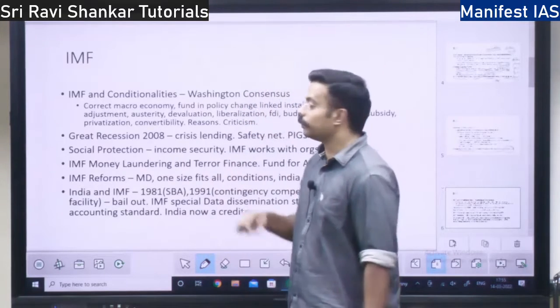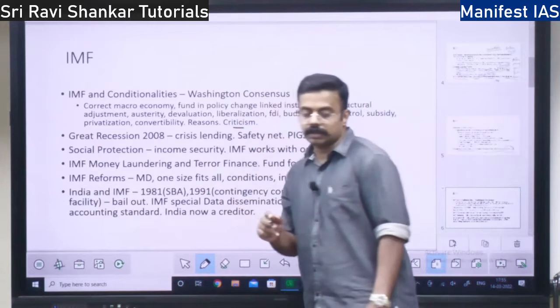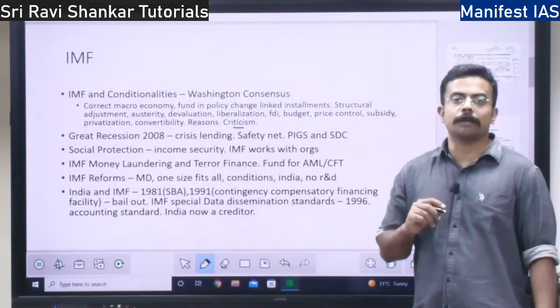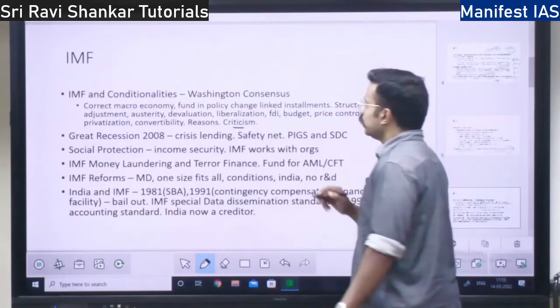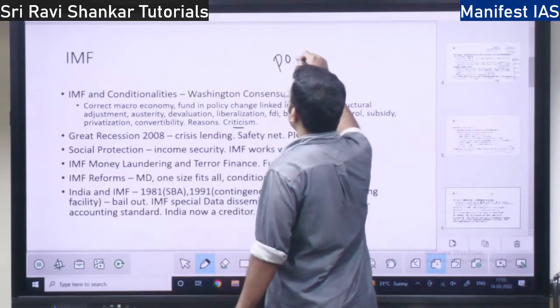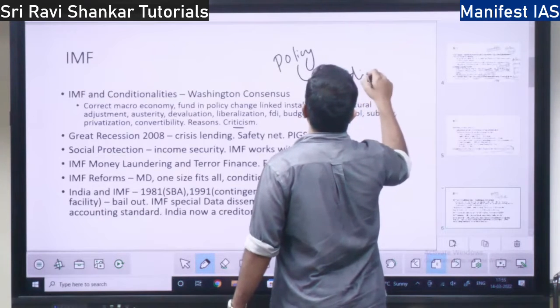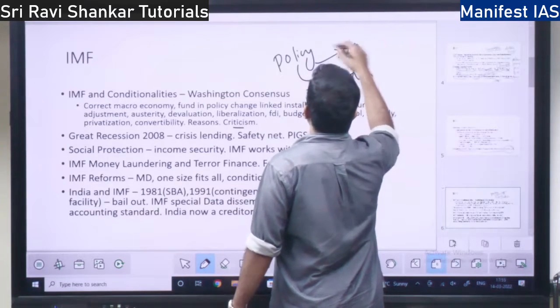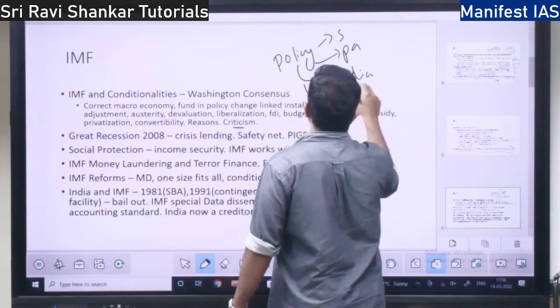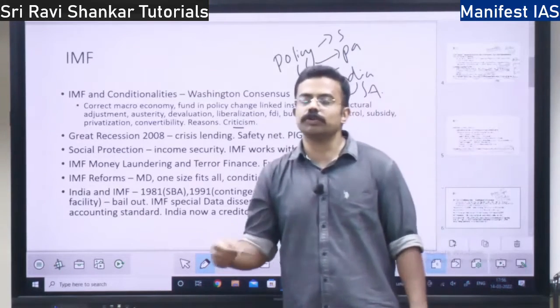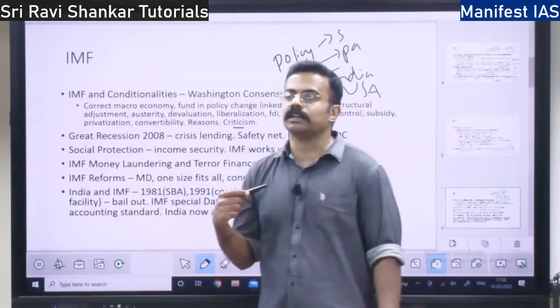That is one criticism. The next criticism is, the IMF gives a one size fits all approach. Means whatever policy prescription it gives to India, it is going to give the same thing to Pakistan, to Somalia, to the United States, everybody. Whereas this will not work because individual countries' problems will be different.